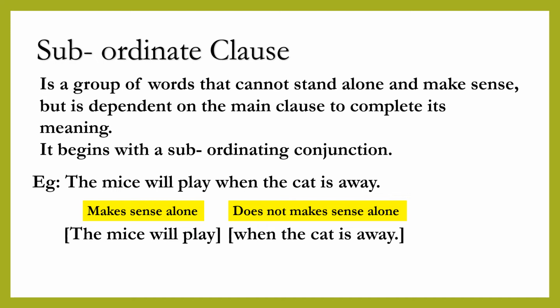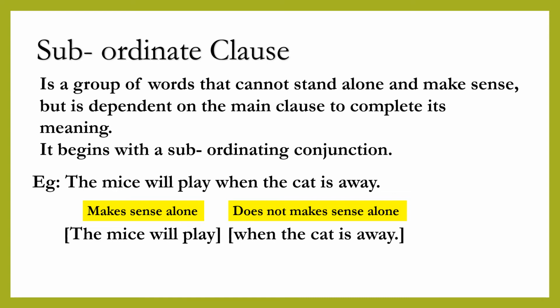The group of words "when the cat is away" cannot stand alone and make sense, but it is dependent on the other part of the sentence, which is the main clause, to complete its meaning.